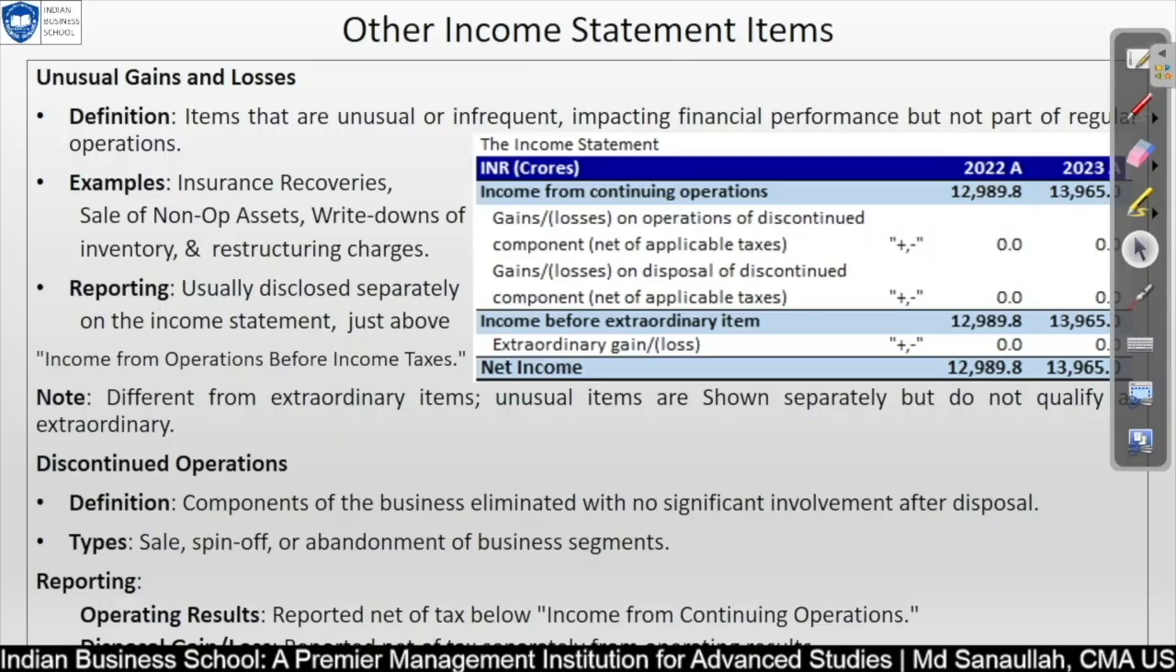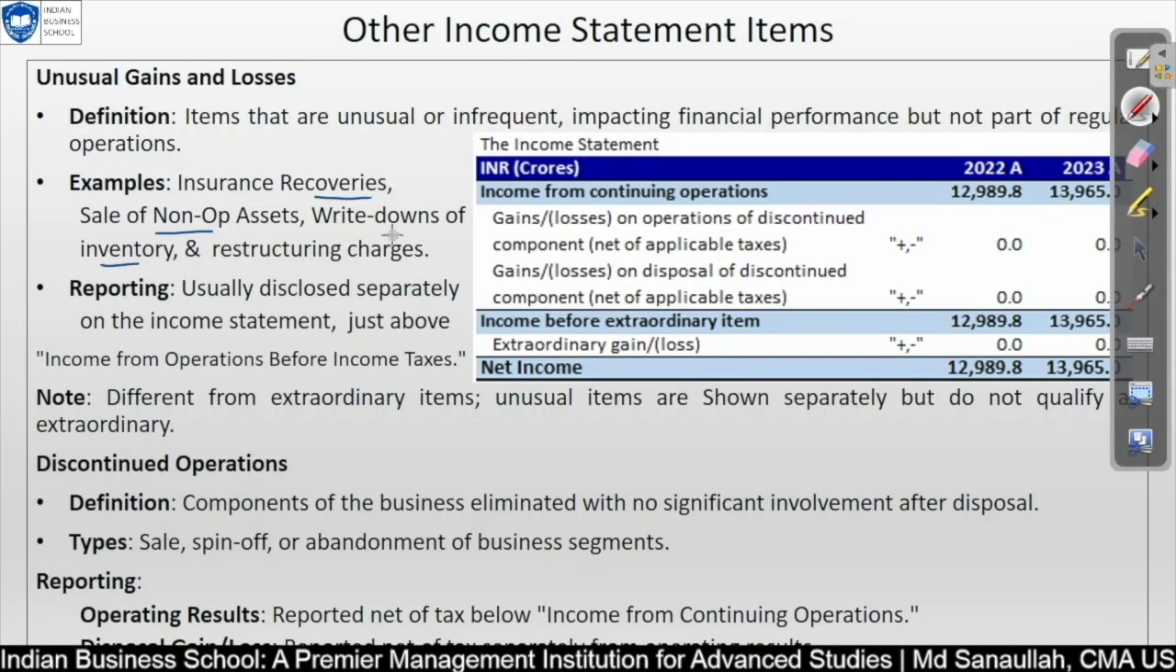Unusual gains and losses are items that significantly affect financial performance but are not part of regular business operation, and these are transactions or events that are rare or infrequent but not extraordinary. They can distort the picture of normal business operation and need to be reported separately to provide clarity to financial statement users. For example, insurance recovery, sale of non-operating asset, and other write-down of inventory.